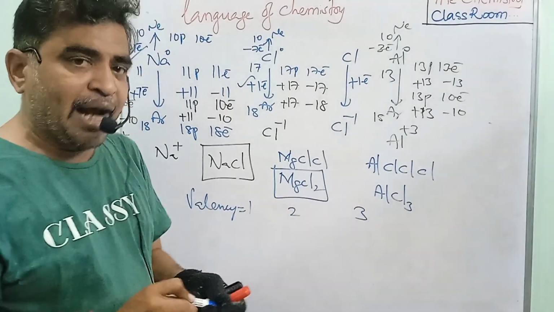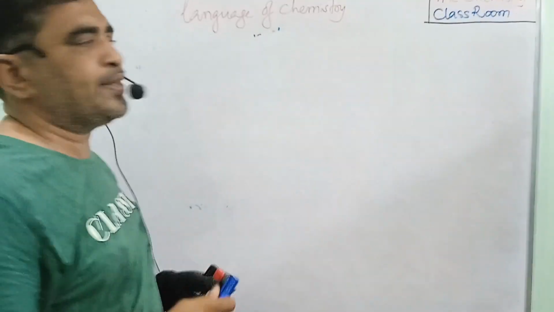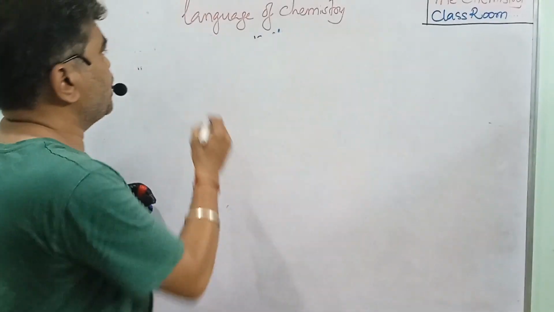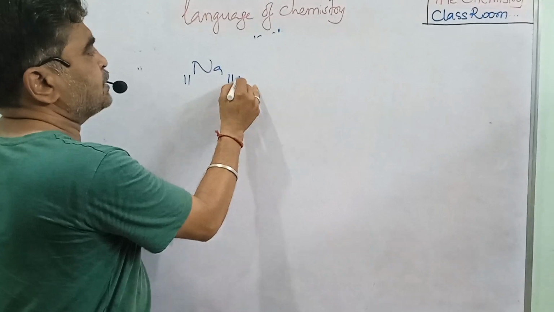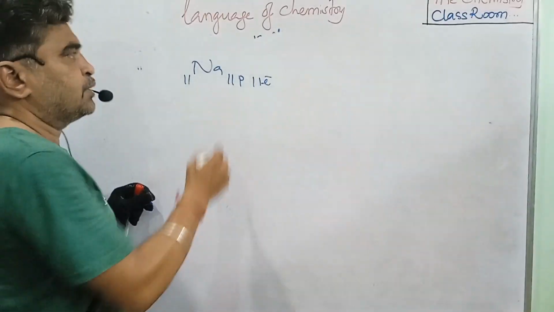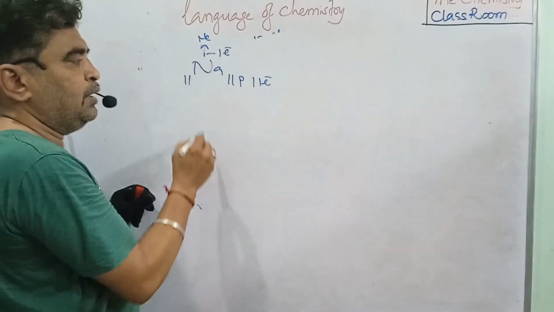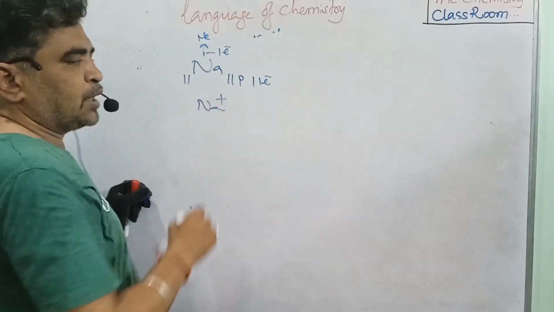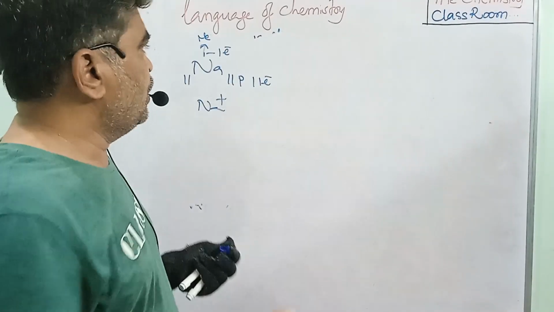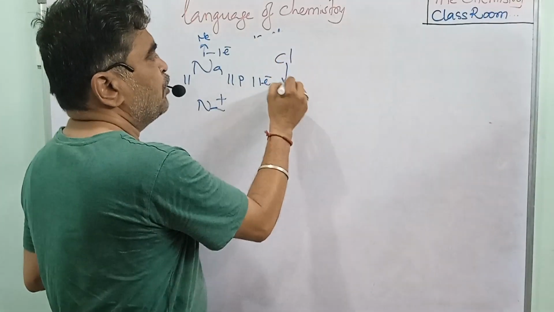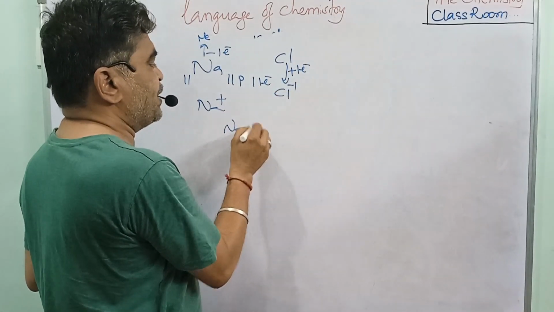Now we take another example, the same sodium. The sodium atomic number is 11, so here 11 protons and 11 electrons. To get neon stability, the sodium loses only 1 electron and Na plus is formed. With chlorine, which gains only 1 electron to form Cl minus, what do you form? NaCl you form.